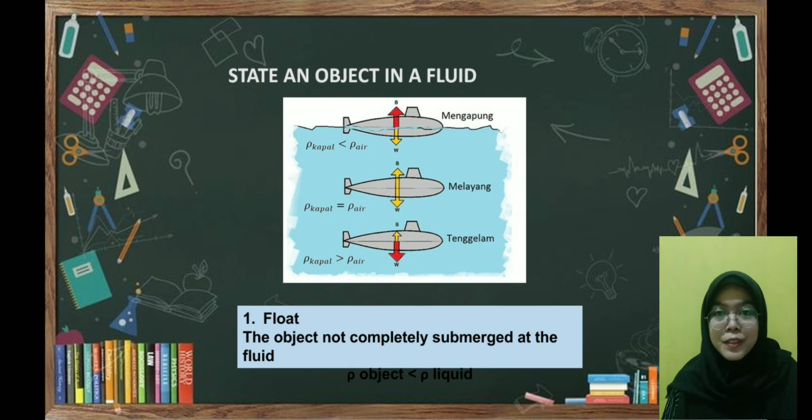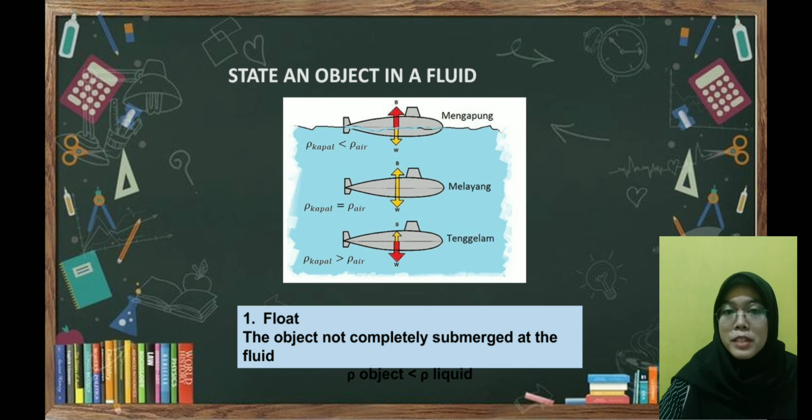Objects in a fluid, we can see from the picture. There is an object in the fluid or in the water. The first state of an object in a fluid is float. What is the meaning of float? That means the object is not completely submerged in the fluid, because the density of the object is lower than the density of the liquid.